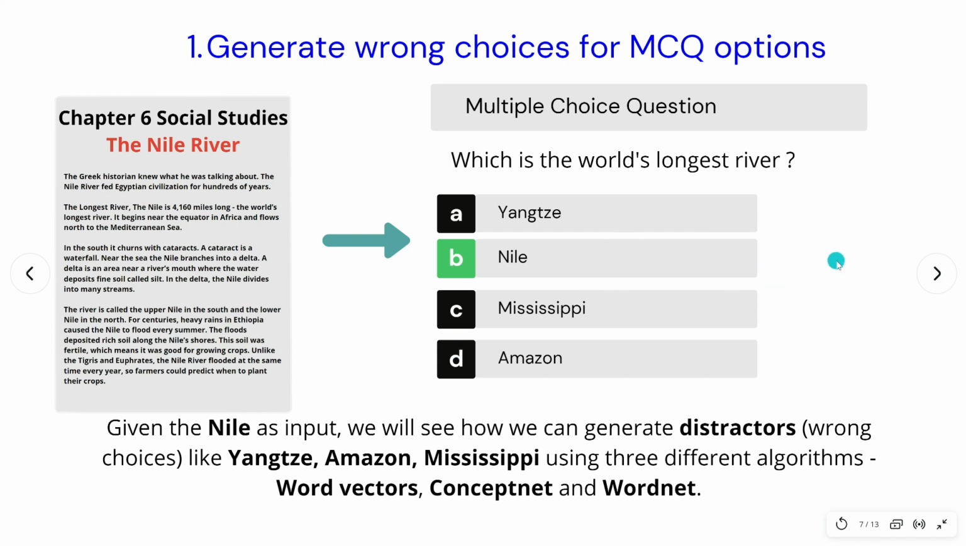So we'll go over several methods to generate these distractors. Those methods are word vector algorithms, then ConceptNet, and also using WordNet. So we'll go over a Google Colab notebook where we use these 3 different kind of algorithms to generate distractors.